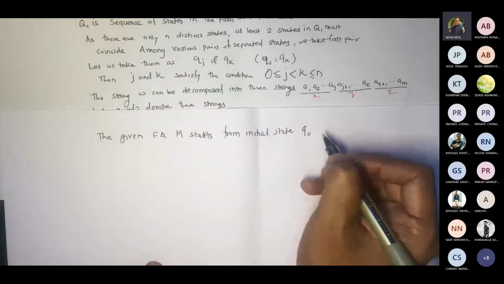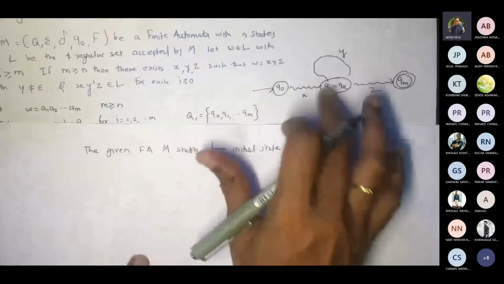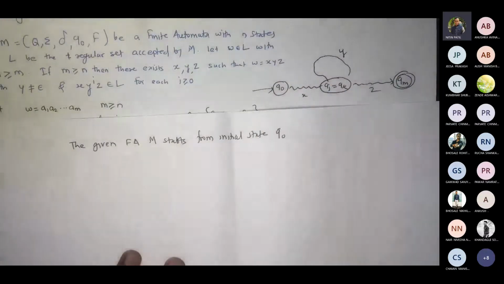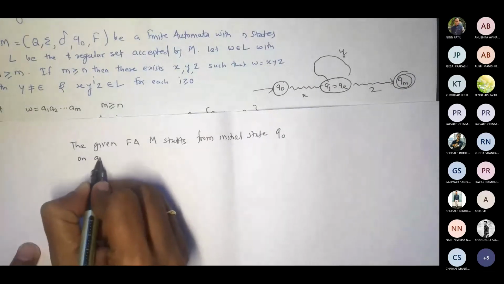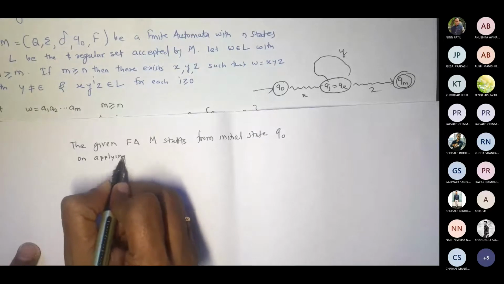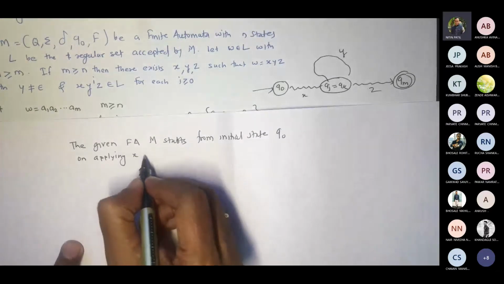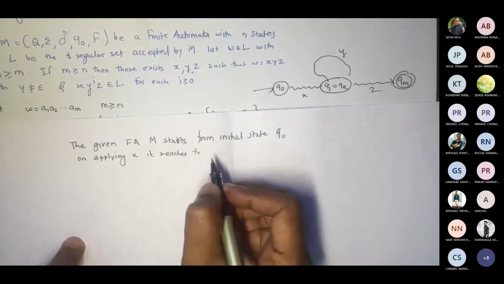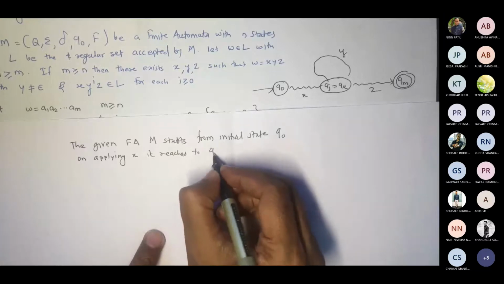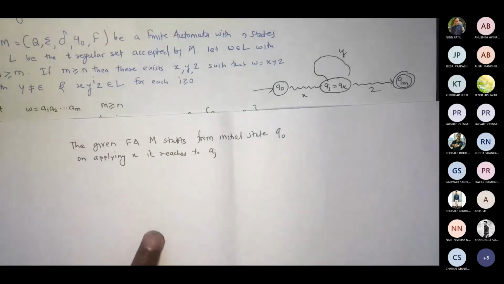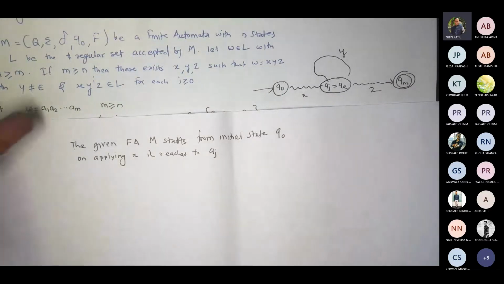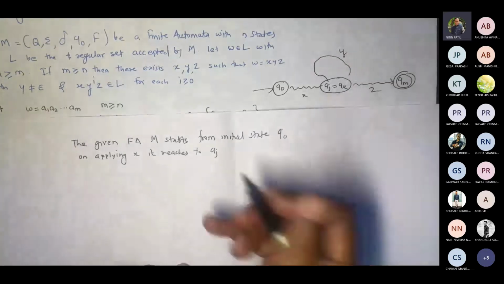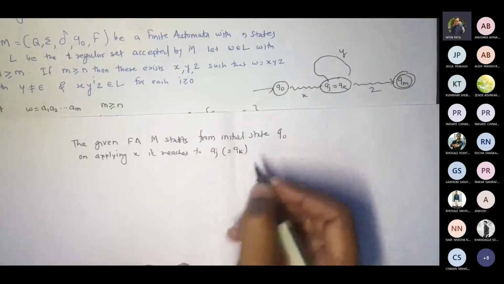Now with the diagram that I have, if I apply X, applying X, where does it reach? Qj, correct? As per the diagram, it could be Qj. It could be Qk, correct? If it is a loop, then it could be Qj or it could be Qk. So let me write it. It also can be Qk.